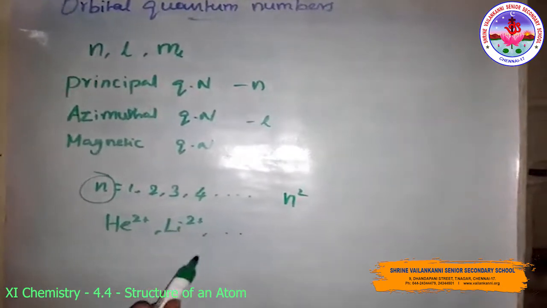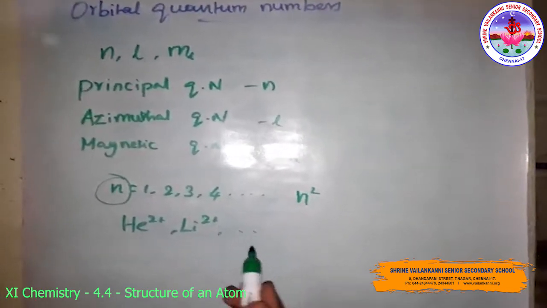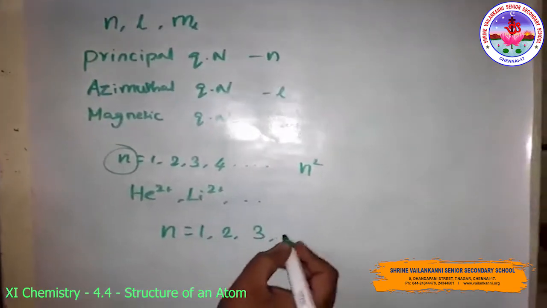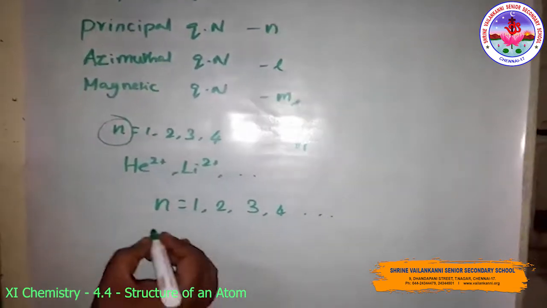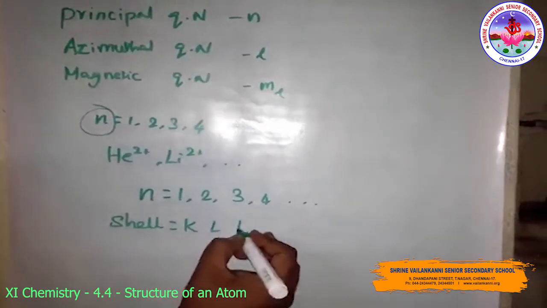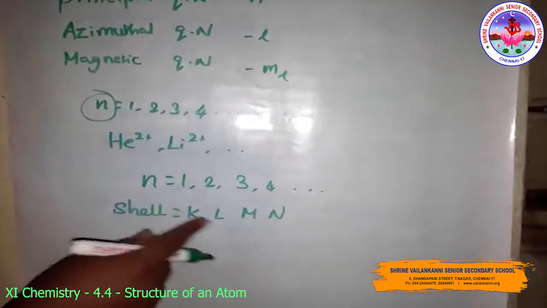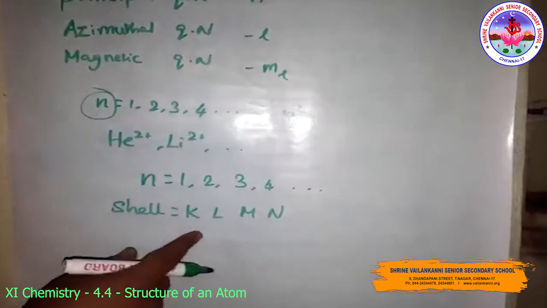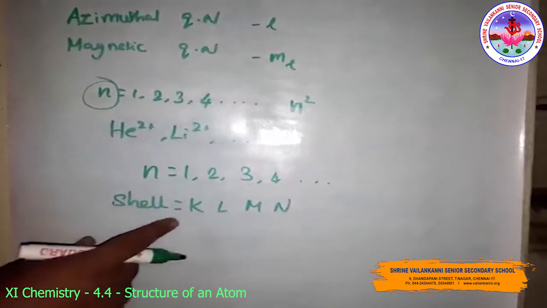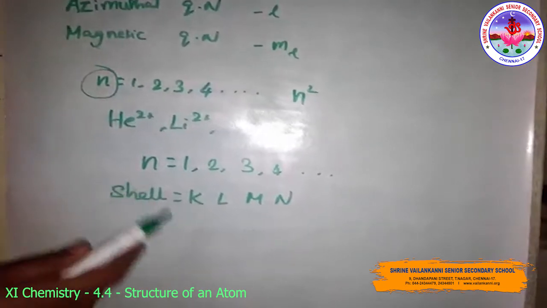All orbitals with a given value of n constitute a single shell of the atom, represented by n equal to 1, 2, 3, 4, meaning the shells will be K, L, M, N. So the size of the orbital increases with the increase of the principal quantum number. In other words, the electron will be located farther from the nucleus, since energy is required to shift the negatively charged electron away from the positively charged nucleus.